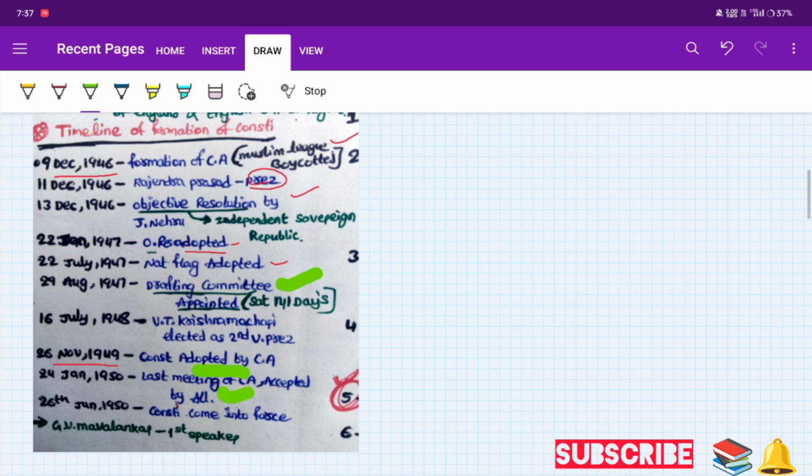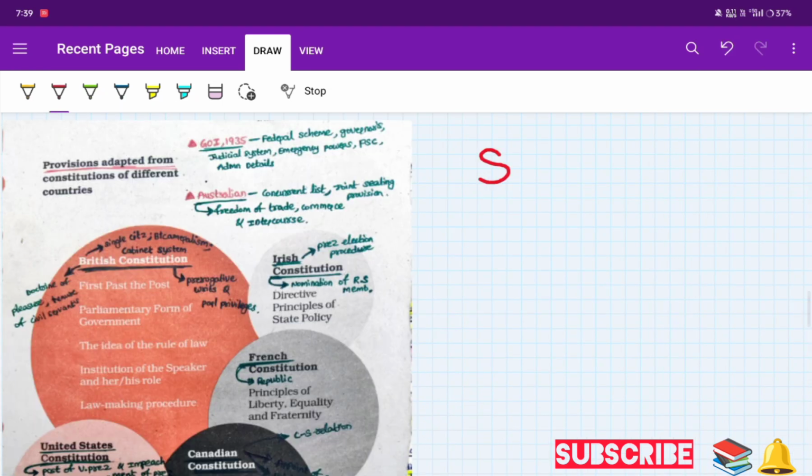On 24th January 1950, the last meeting of the Constituent Assembly was held, accepted by all. Then on 26th January 1950, the Constitution came into force. G.V. Mavalankar is the first speaker of the sources of the Constitution.